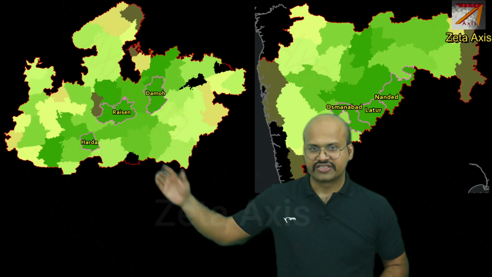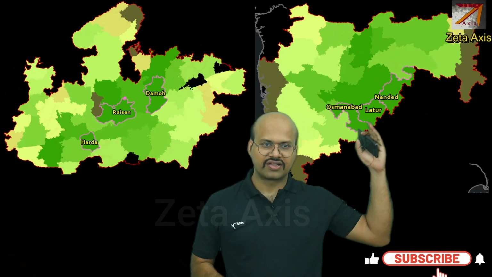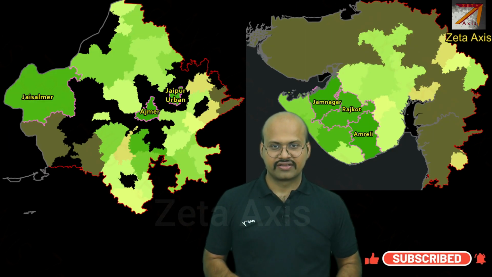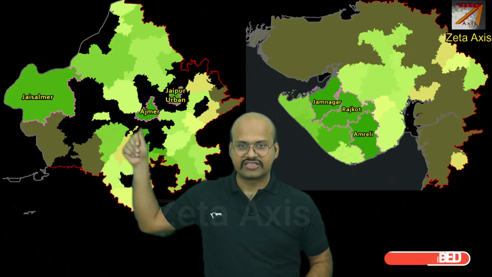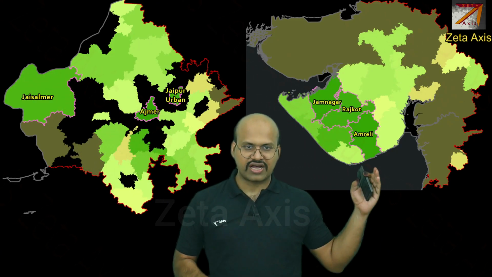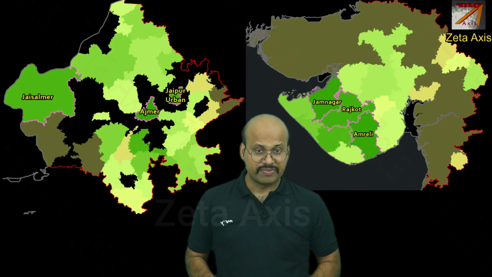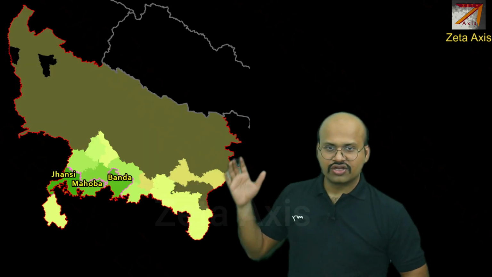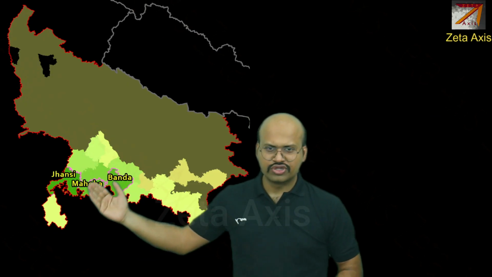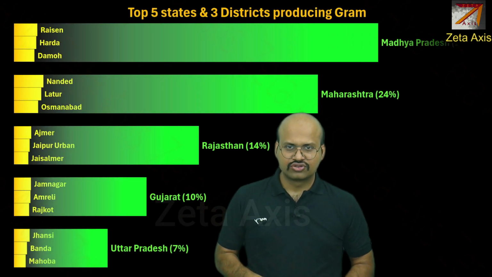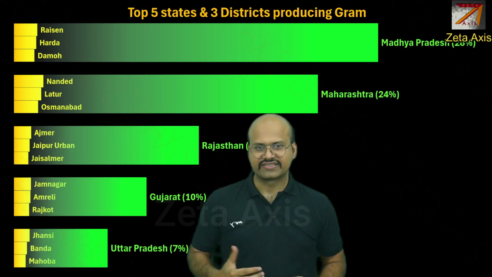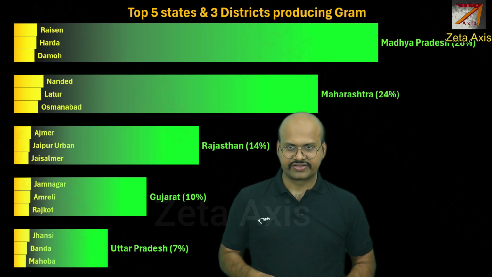If you see, this is Madhya Pradesh, in which Harda, Raisen and Damoh districts are the major producers of gram. Then in Maharashtra we have Osmanabad, Latur and Nanded. Then in Rajasthan we have Jaisalmer, Ajmer and Jaipur urban. While in Gujarat we have Jamnagar, Rajkot and Amreli as the major producers of gram. Finally, in Uttar Pradesh, in the southern region, we have Jhansi, Mahoba and Banda. This region is also called Bundelkhand. So here we have the top 5 states with the top 3 districts producing gram in those states.